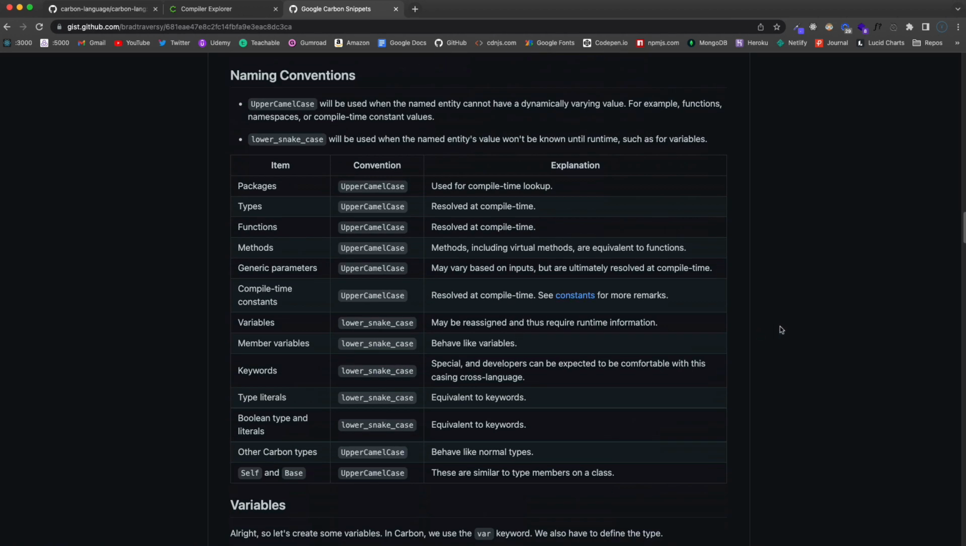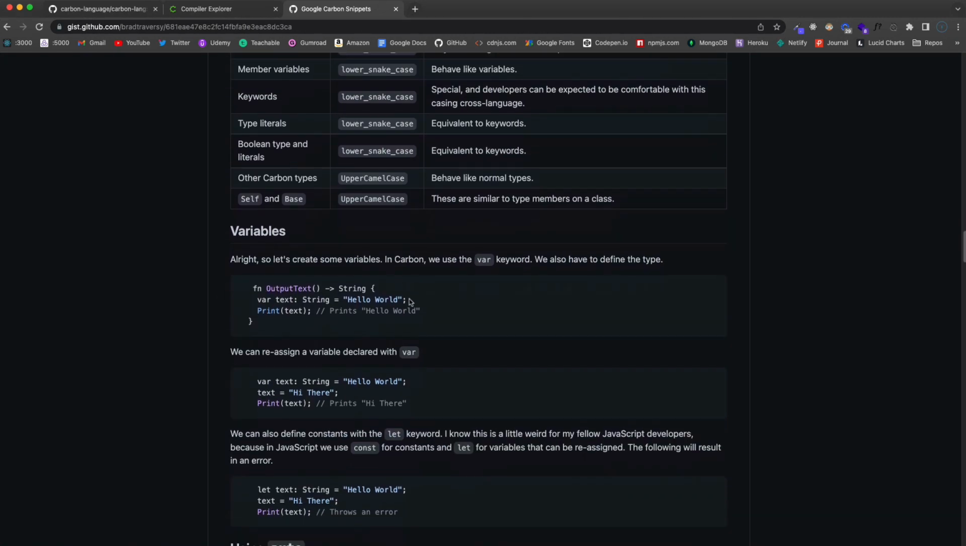Now, as far as naming conventions go, upper camel case is going to be used when the named entity cannot have a dynamically varying value. So things like functions and namespaces. And then lower snake case, which is just lowercase with underscores, is going to be used for variables. So when the named entity's value won't be known until runtime. And then I just put this table that I got from the documentation that shows you the different entities and what the naming convention is.